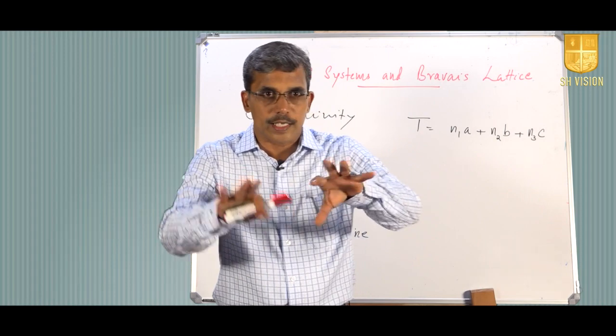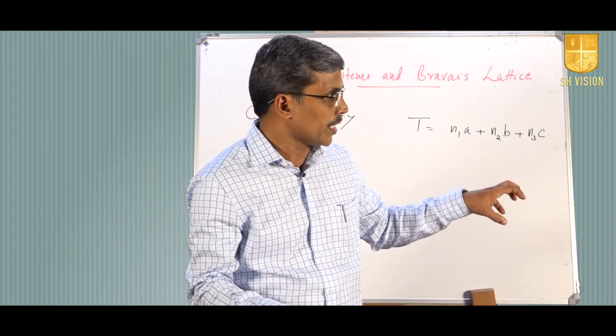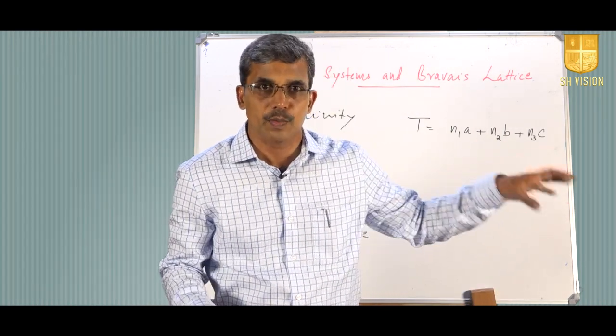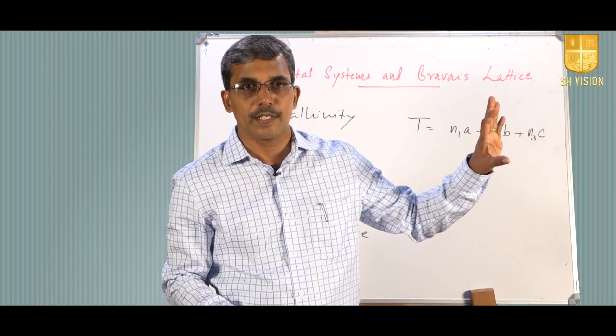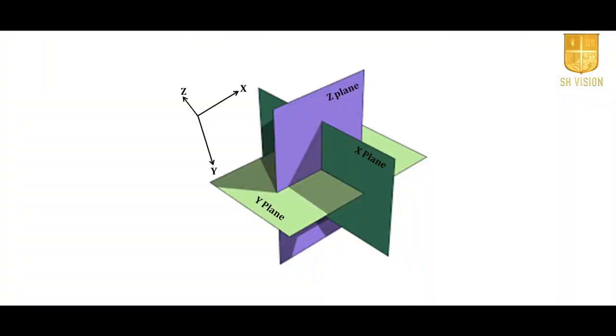So this room, this space, can be expressed in terms of three axes. We generally take them as x, y and z directions, and one particular plane is expressed in terms of the x and y plane. If x axis and y axis together we take, that will represent one plane. If x-axis and z-axis are taken, then we have another plane. So I am standing on the x-z plane. The xz plane is specified by two axes, x direction and z direction.